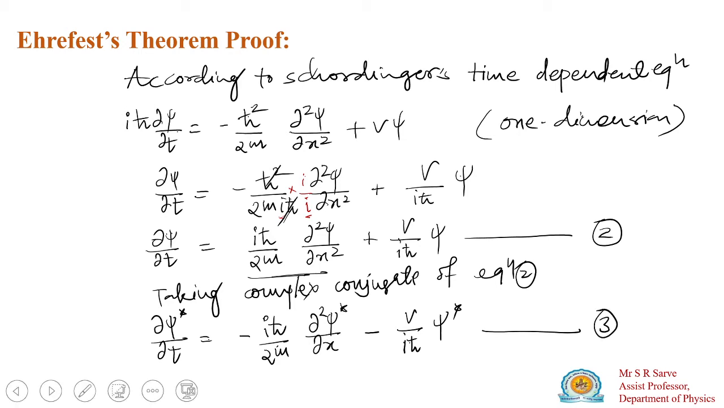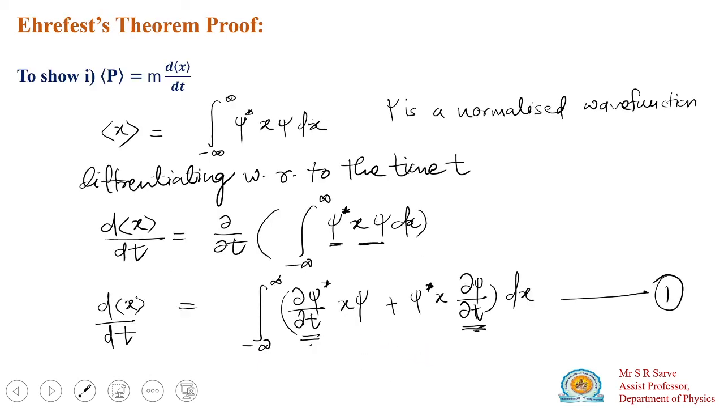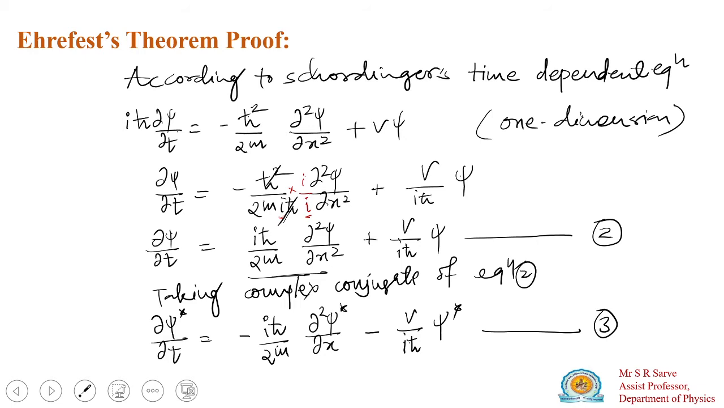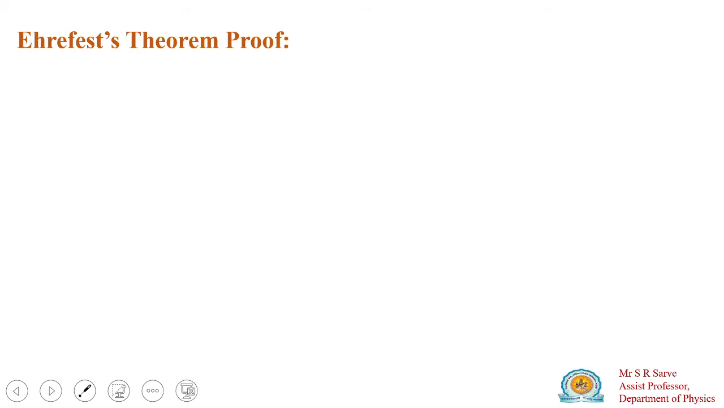This is your equation number 2 and this is your equation number 3. We have to substitute equation number 2 and equation number 3 into equation number 1. Here substitute the value of dψ*/dt and here substitute the value of dψ/dt. In next we will substitute that. What we have to find out is the differentiation with respect to time of the expectation value of the position quantity.